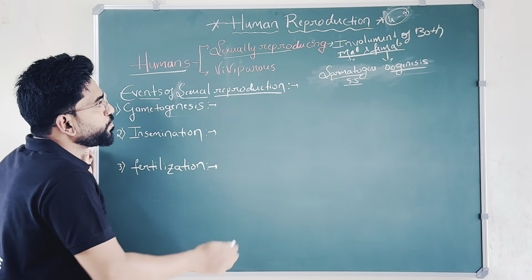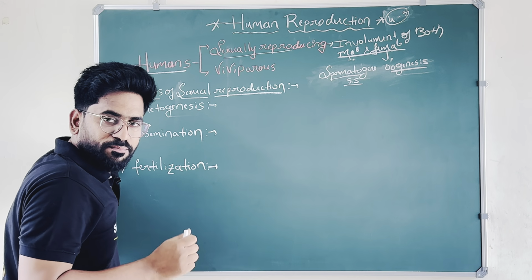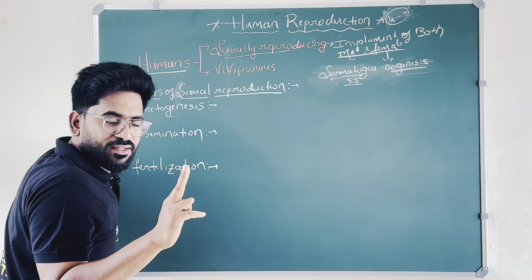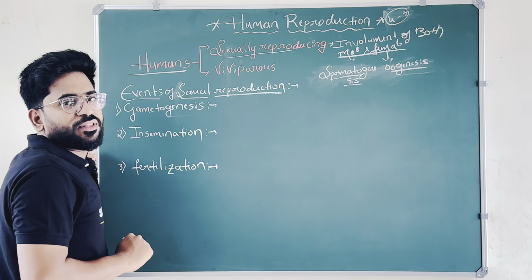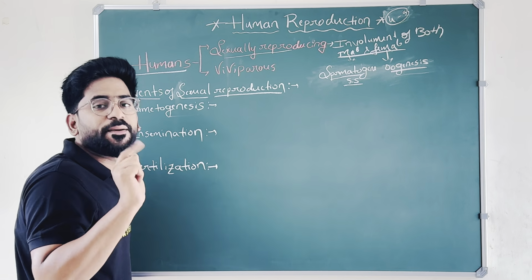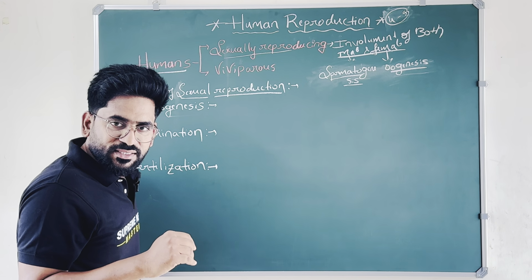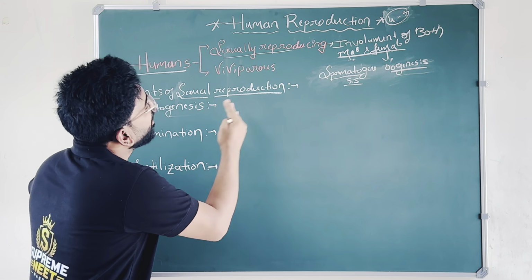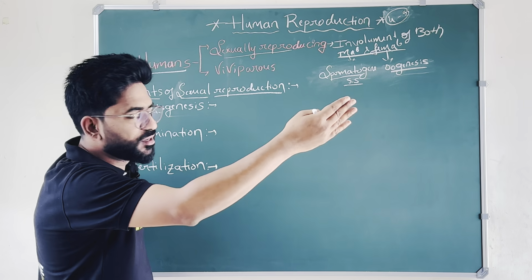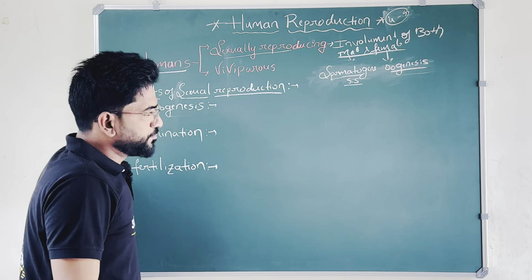Here, human reproduction is through sexual reproduction, by involvement of two gametes. Asexual reproduction is also there, involving only one gamete, for example in plants, and in some animals through budding or fission. That part we will discuss in botany. Then we will come to the zoology part, that is human reproduction.